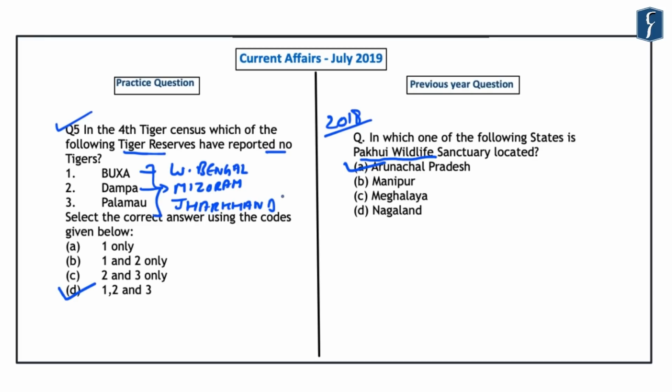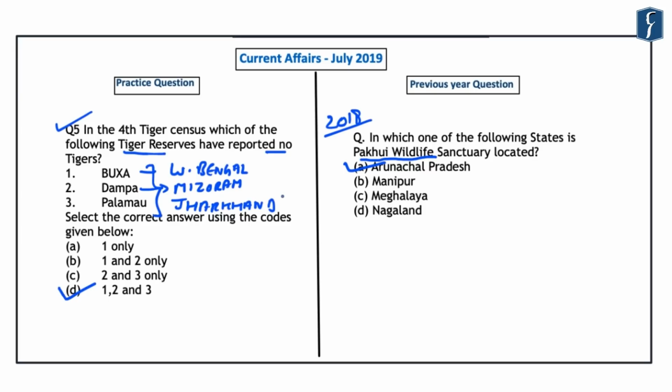Besides this, you should also note that the biggest increase in the number of tigers has been observed in Madhya Pradesh, Maharashtra, Karnataka, and Uttarakhand. So this can also be another important aspect which should be kept in mind. Besides this, states like Chhattisgarh and Mizoram have reported a decline in the number of tigers.